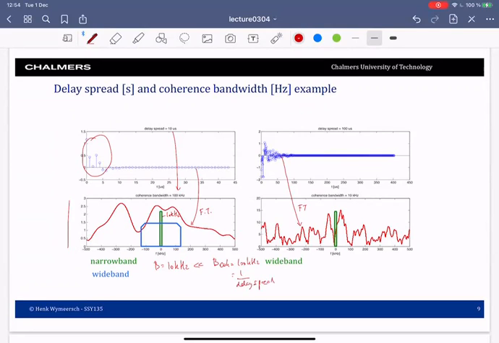Right. Under this case, we have narrowband communication. For this second case, where the bandwidth is about 100 kilohertz, the bandwidth is on the order of the coherence bandwidth, so we'll have a wideband communication. The same happens on the right.